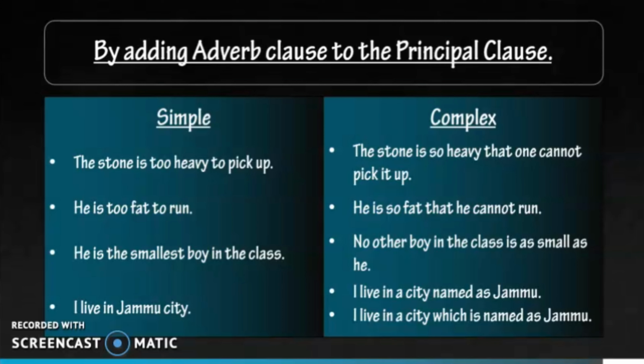Next example, he is the smallest boy in the class. No other boy in the class is as small as he is. So here we can see that we change "the smallest boy", the adjective, into "as small as he". So this becomes an adverb clause.